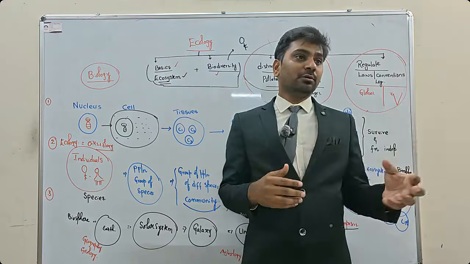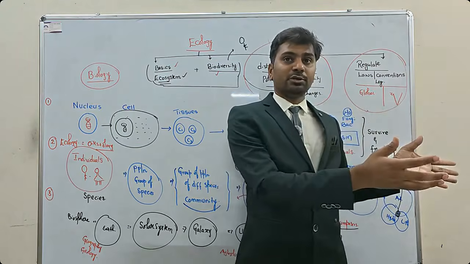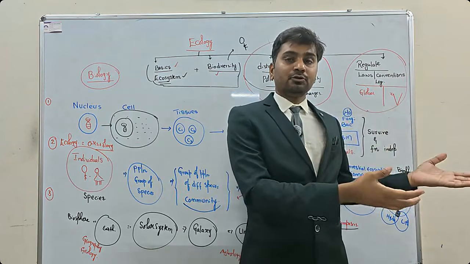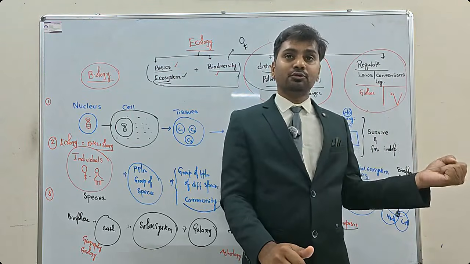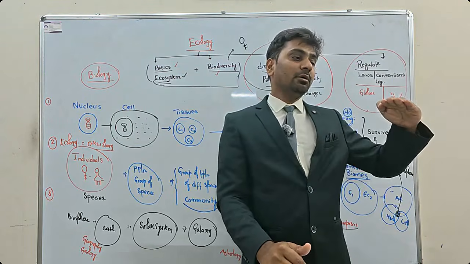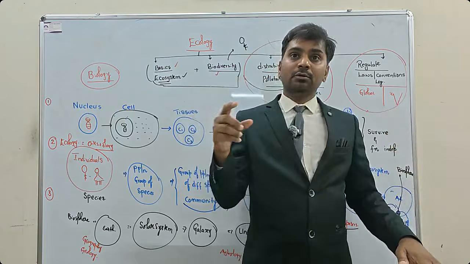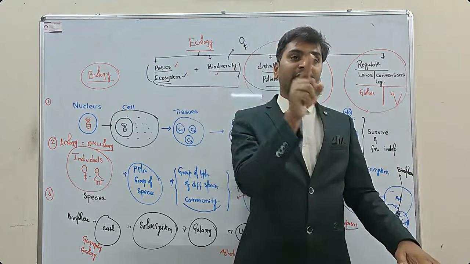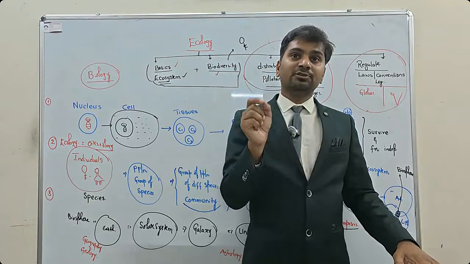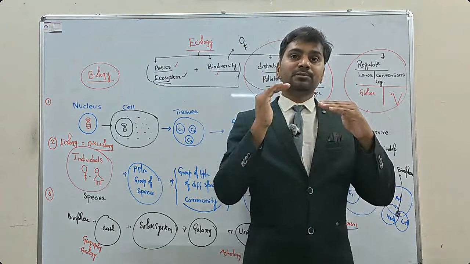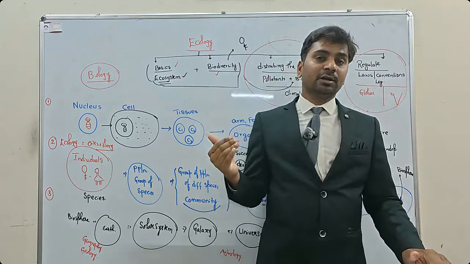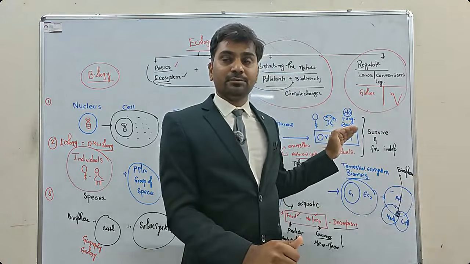You are a producer, and I may be dependent on you. So depending upon how this nutrition is present or who is producing it, and how we are taking our food, we have trophic levels. What are trophic levels? How nutrition is transferred from one organism to other organisms is called trophic levels.